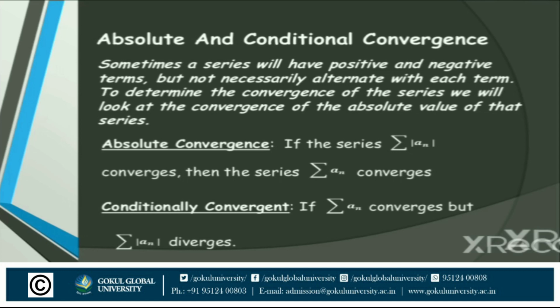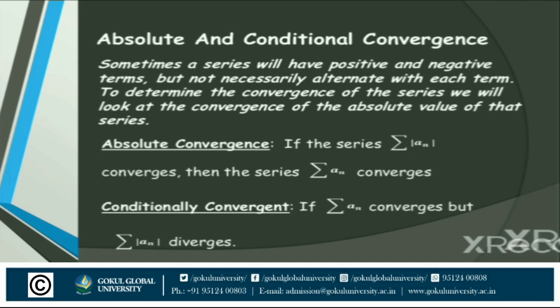So what is absolute convergence of a series? If the series summation of modulus a_n converges, then the series summation a_n converges. So there is a difference between modulus a_n and a_n alone.